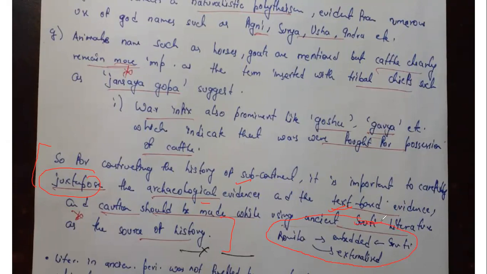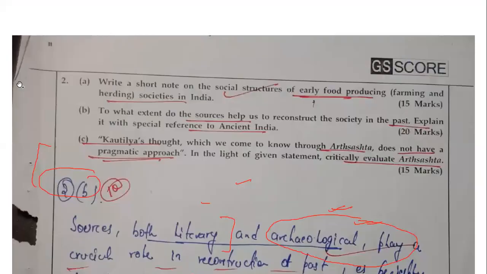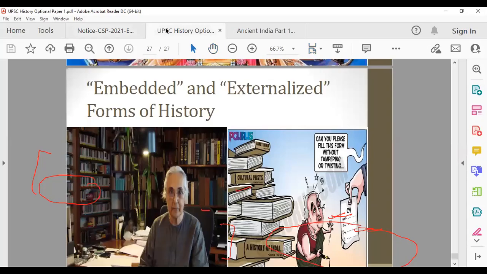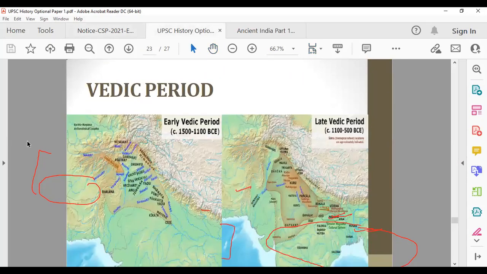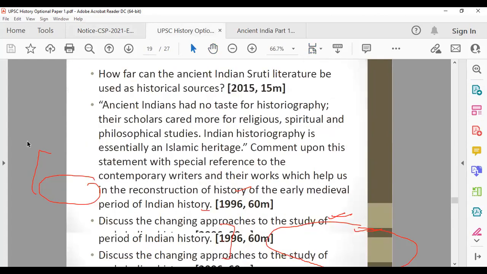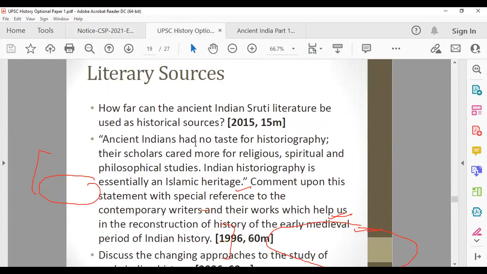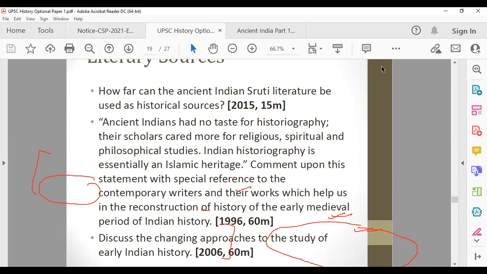So now let me show you something else. Okay, just a second. Now, if you remember, I had also given you, when we were having a look at this, just a second. Yeah, here there are two questions. Ancient Indians had no taste for historiography. Then discuss the changing approaches to the study of early Indian history. This you will not do right now.